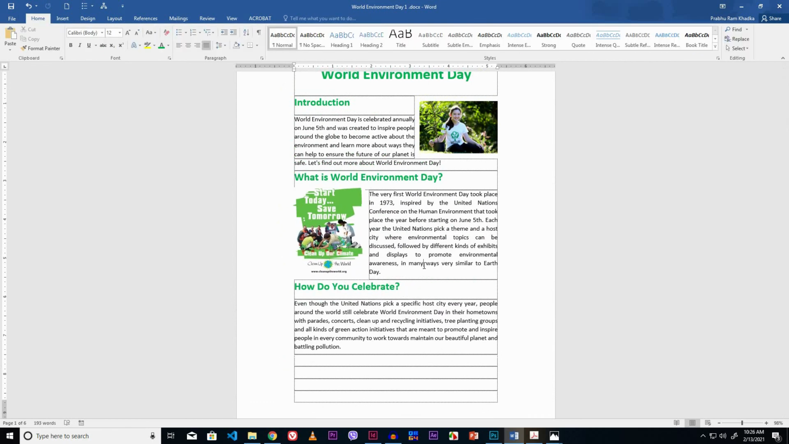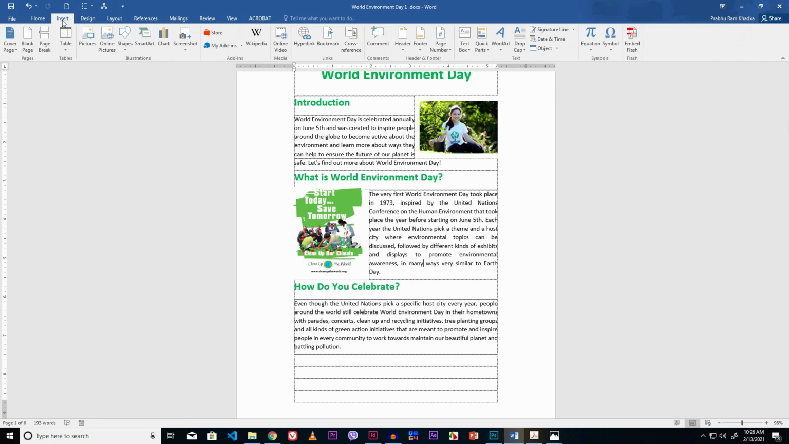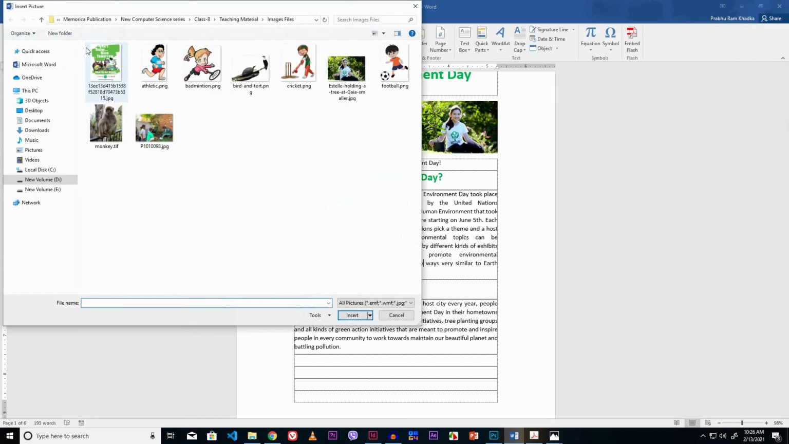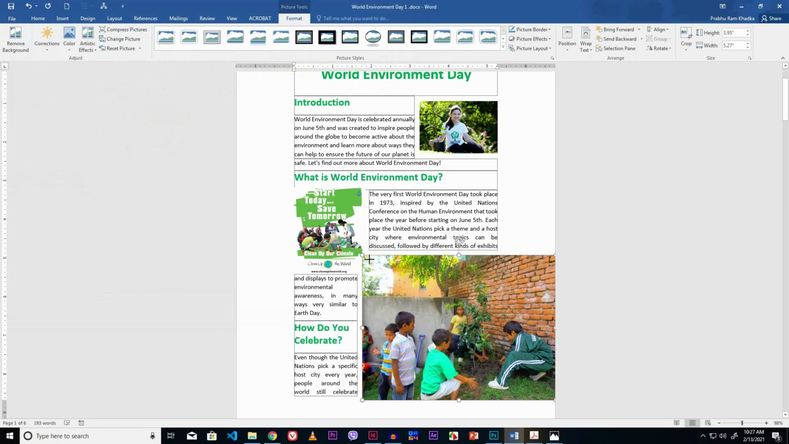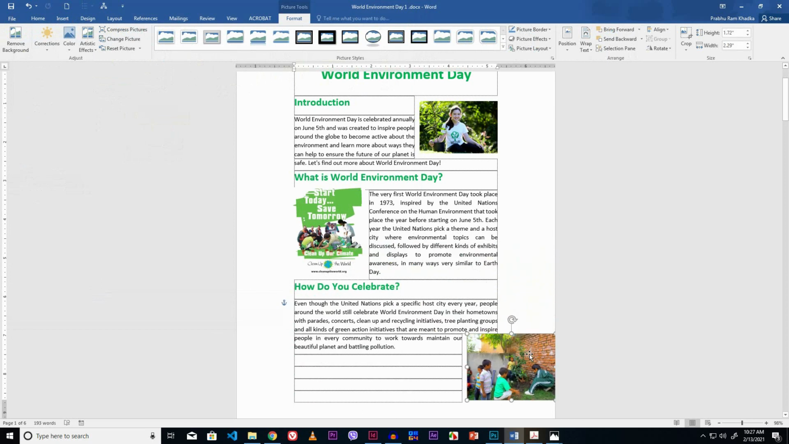Now insert the last picture. Go to the Insert tab. Click the Pictures options from Illustration group. Find your pictures. My pictures are over here. I select this and click the Insert button. Now resize this picture using the resizing handle. Now move this picture in the right place as given.